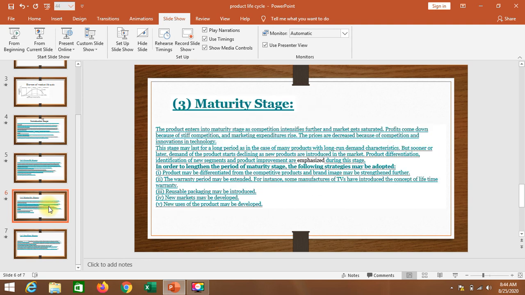Let's start with the next, the maturity stage. The maturity stage is the third stage of the product life cycle, where the product is established in the market, but the competitors are also more, with identical products, and naturally the profit turns to decline. Means here in the maturity stage different kinds of competitors enter the market and they start to introduce their products same like us, so it will help to increase their sales, and it is one kind of entry into the decline stage.